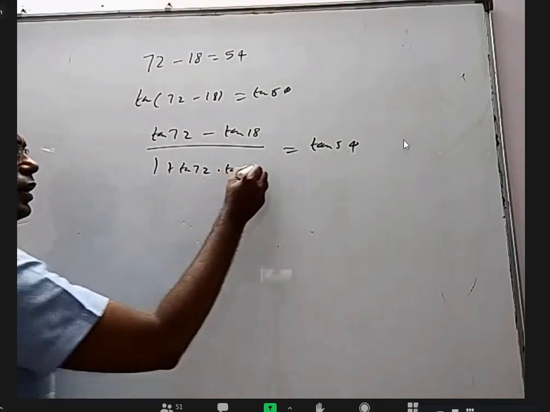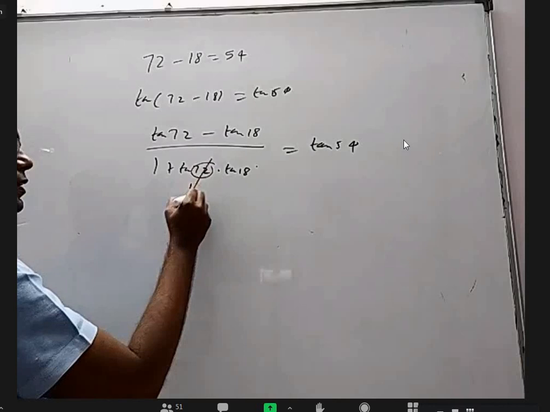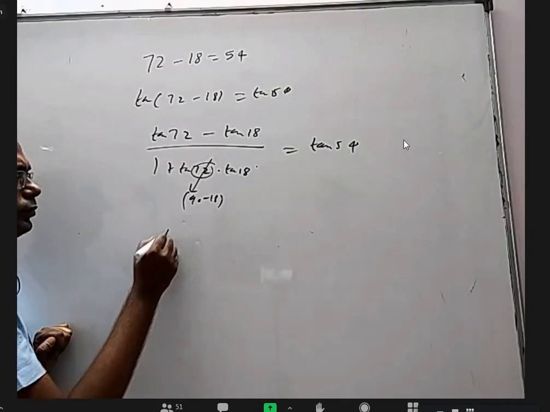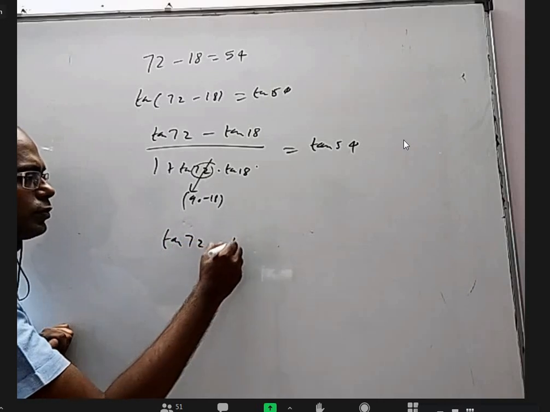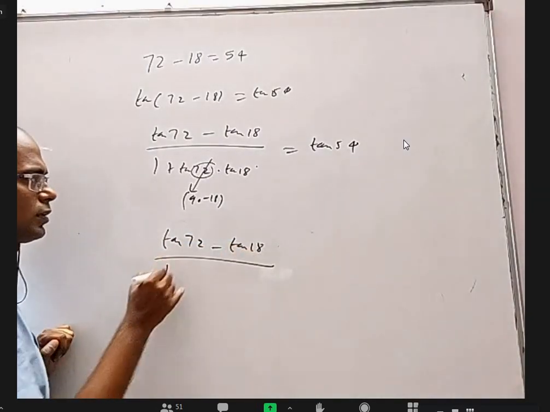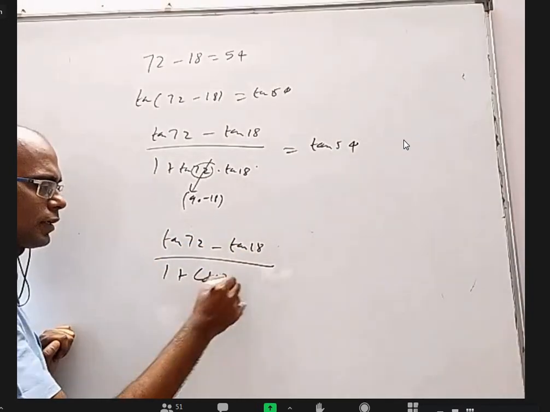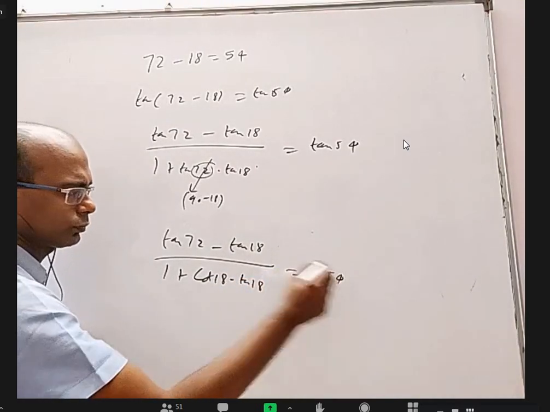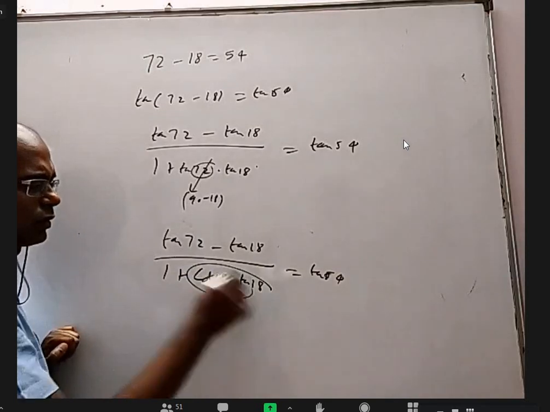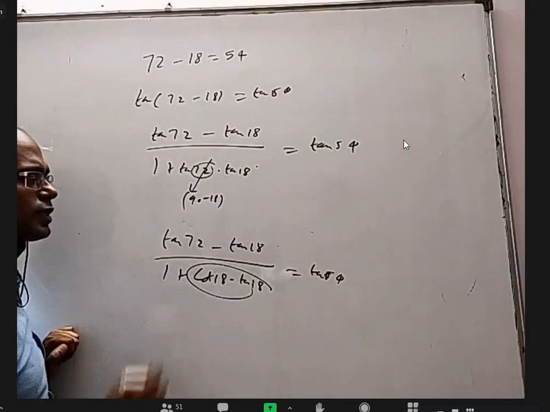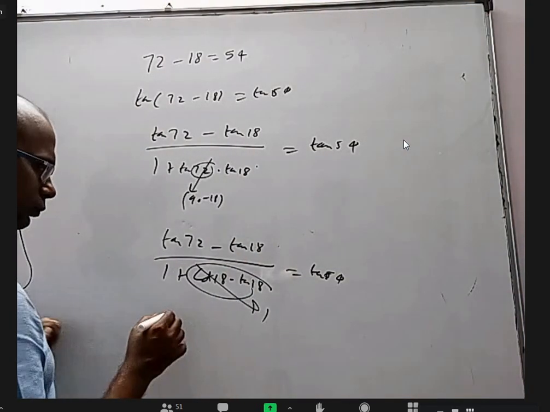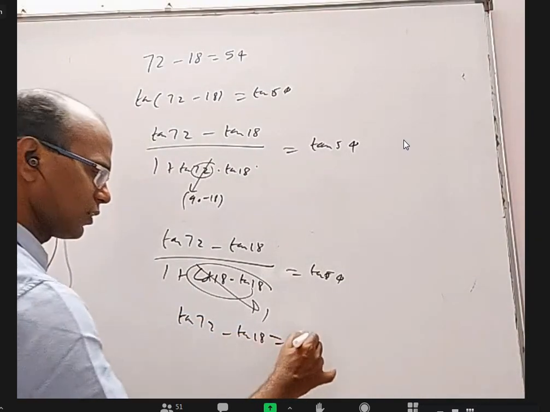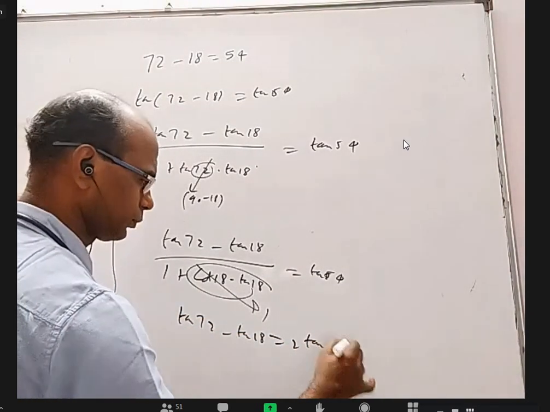Why? You can write 72 as 90 minus 18. It will become cot 18. So (tan 72 minus tan 18) by (1 plus cot 18 into tan 18) equals tan 54. This and this product is 1. 1 plus 1 is 2. 2 goes that side. This is 1. So you will get tan 72 minus tan 18 is 2 tan 54.